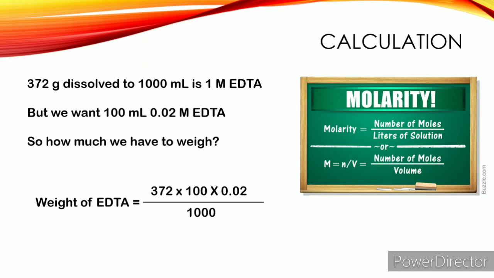So how much do we have to weigh? By simple calculation, 372 into 100 into 0.02 divided by 1000, you get the weight of EDTA, and it is 0.745 gram. So, weigh exactly 0.745 gram of disodium salt of EDTA and prepare the solution by following the standard procedure. Let us start the actual procedure.